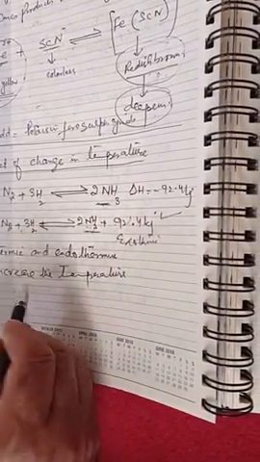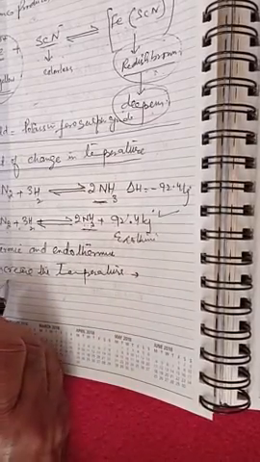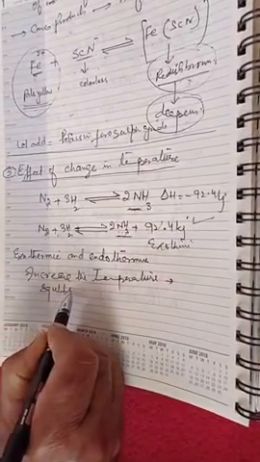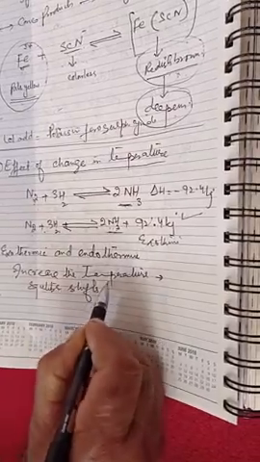That means if we increase the temperature, the equilibrium shifts in the backward direction.